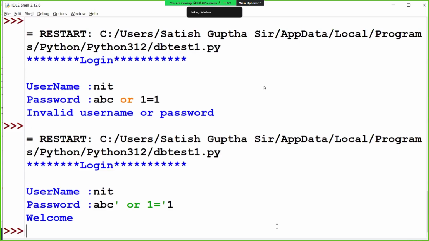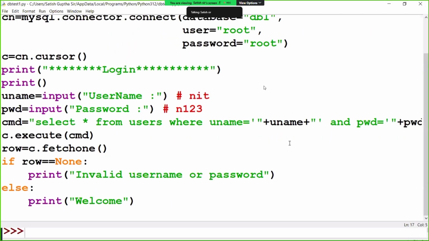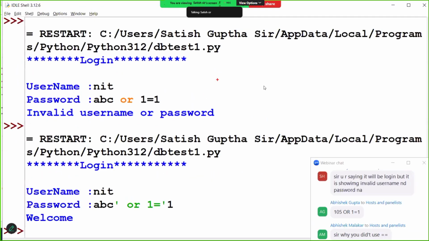So it means here we close. Now what has the command become? See here, the command is like this. I don't teach hacking, don't worry. So: select star from users where username equal to single quote NIT, then closed single quote, then single quote open, ABC, and close the single quote here.